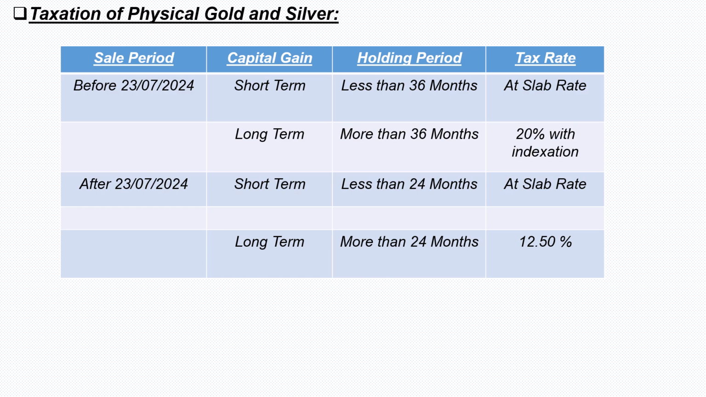Taxation of capital gain from sale of physical gold and silver. For the sale transaction effected before 23rd July 2024 and the holding period of physical gold and silver was lesser than 36 months, it is taxed at the applicable slab rate. If the holding period was more than 36 months, it is taxed at 20% with indexation. If the transactions are effected after 23rd July 2024 and the holding period was lesser than 24 months, it is taxed at the applicable slab rate. If the holding period was more than 24 months, it is taxed at 12.5%.